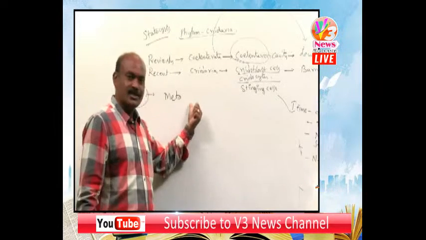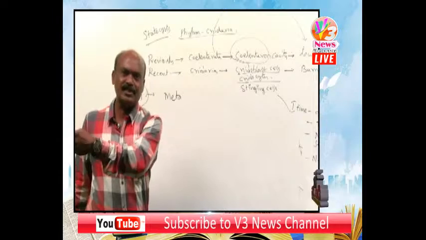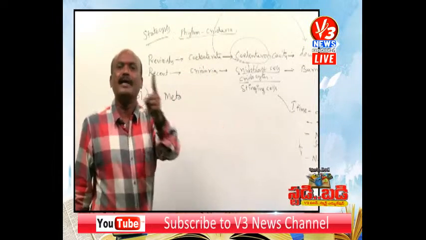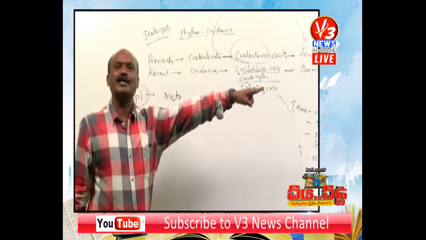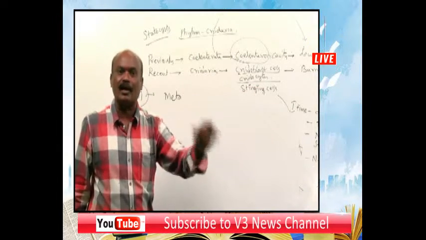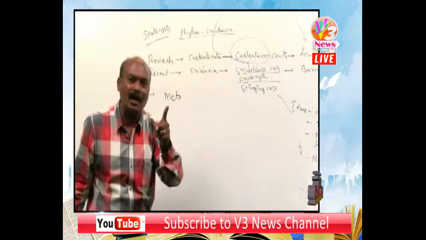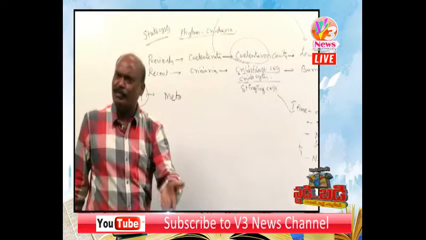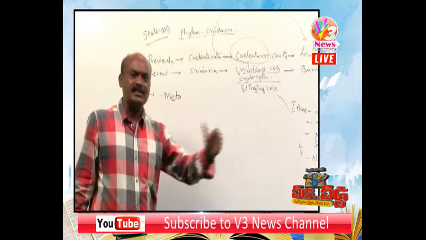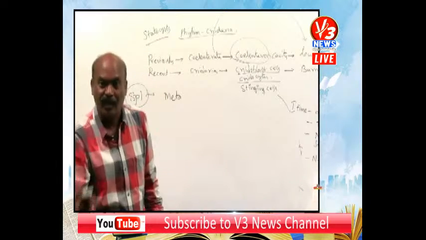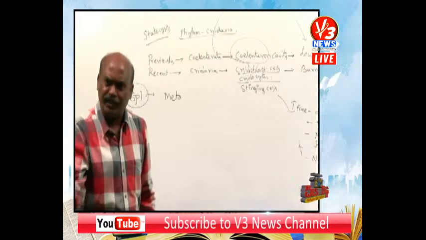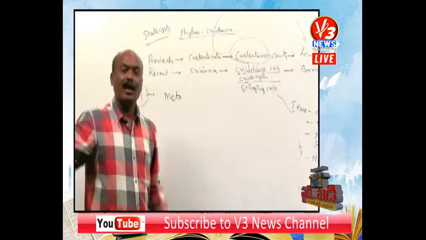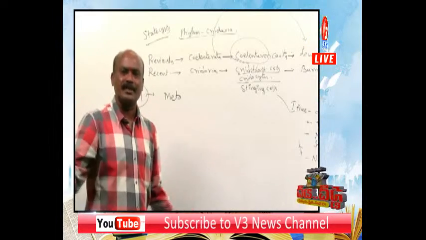So metastasis, metagenesis, metamorphosis, metamerism. There are four technical terms. Metastasis is the word related to cancer. Metamerism is the word related to phylum Annelida, simply segmentation. The body is divided into many ring-like structures. That simple word segmentation is technically called metamerism.